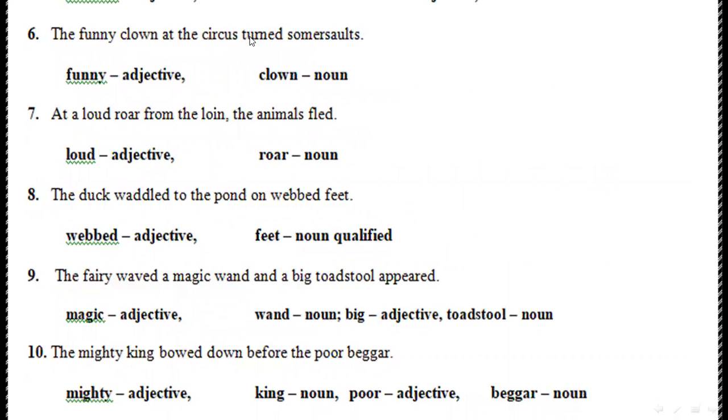The funny clown at the circus turned somersaults. Funny is adjective, clown is noun. At a loud roar from the lion, the animal fled. Loud is adjective, roar is noun. The duck paddled to the pond on webbed feet. Webbed is adjective, feet is noun. The fairy waved a magic wand and a big toadstool appeared. Magic is adjective, big is adjective, wand is noun, and toadstool is noun. The mighty king bowed down before the poor beggar. Mighty is adjective, king is noun, poor is adjective, and beggar is noun. This is exercise number A.